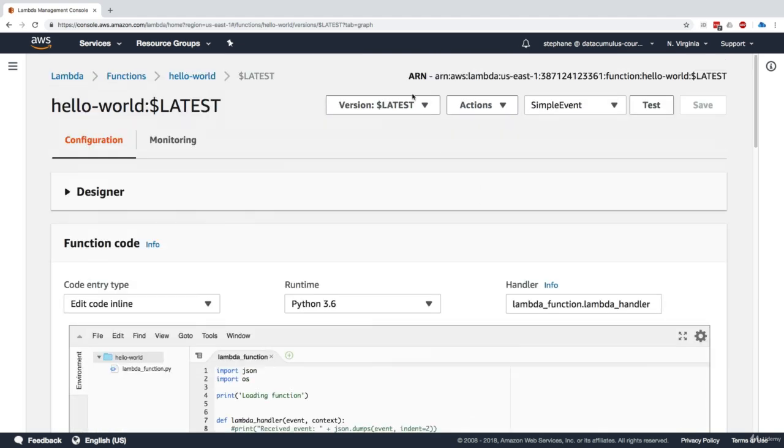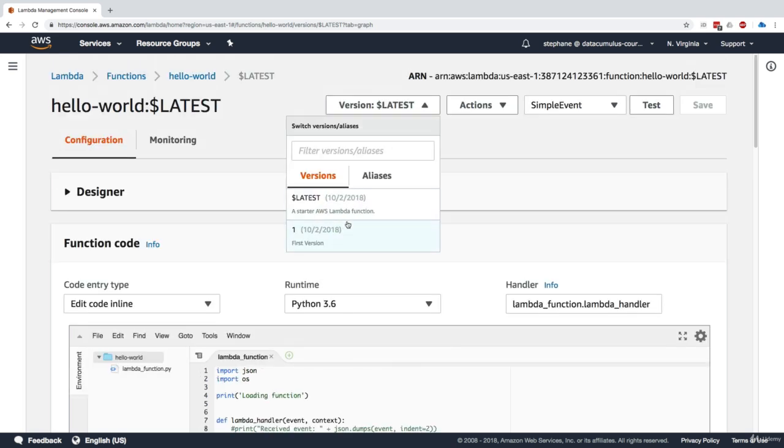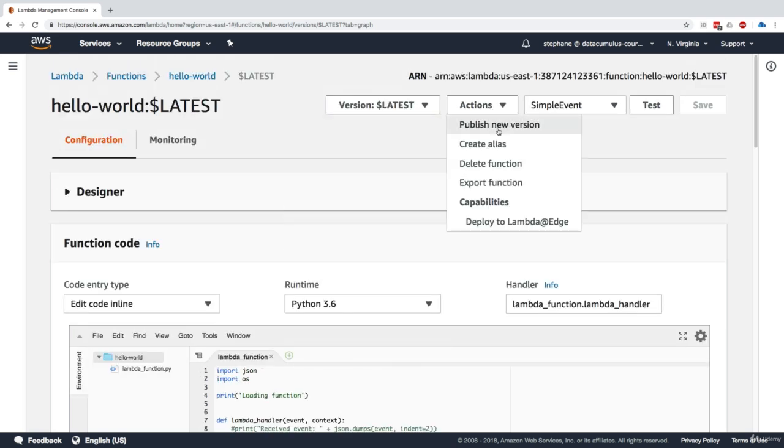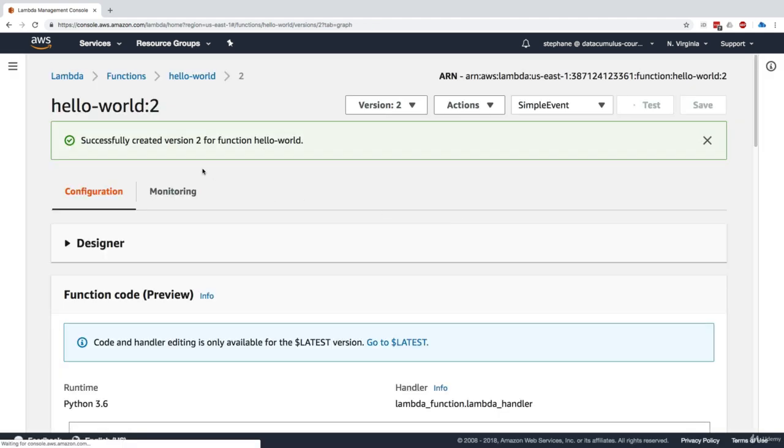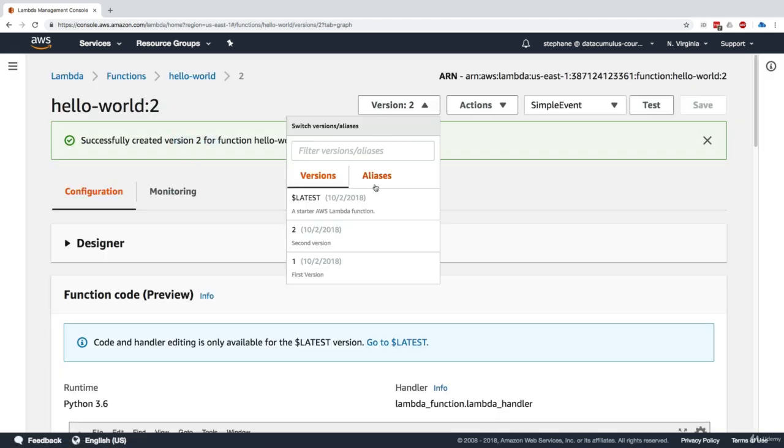So now our latest function has different code. So I'll go and say, okay, this is my new code. I'm going to promote it. So I'll say action, publish new version, and this is the second version, right? We have updated it. So I'll say publish, and now we have version 2. So now we're able to switch between version 2, version 1, and latest.